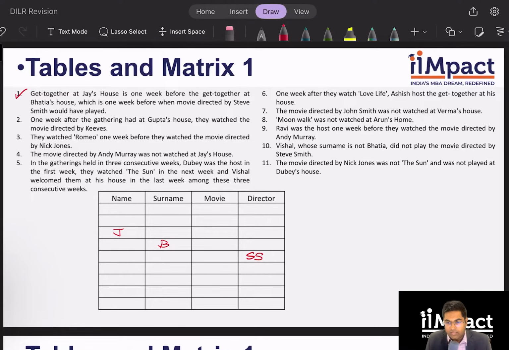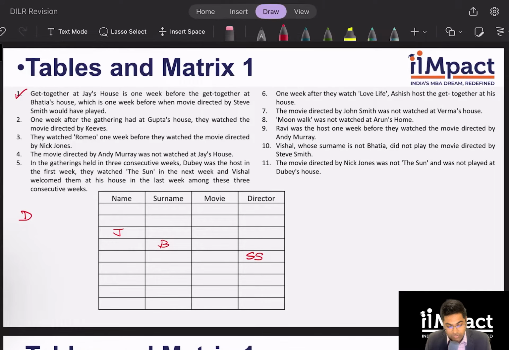Can I find another clue which is talking about similar 3 unique row items? Yes, I can. Clue number 5 is telling me in the gatherings held in 3 consecutive weeks, Dubey was the host in the first week. Okay. So I have a lot of cases. Dubey can be here, Dubey can be here, Dubey can be here. We will quickly see what works out, what doesn't. Okay. So what I do know is Dubey was the host in the first week.